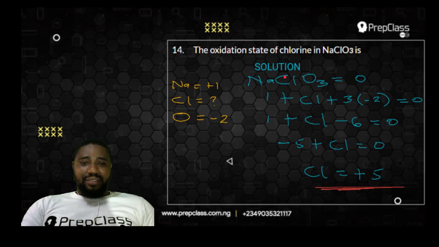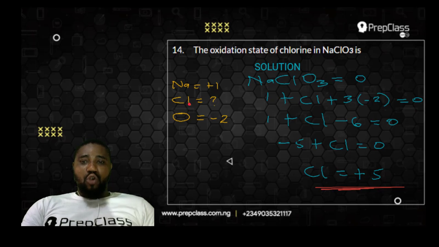Now remember that the total oxidation state of a neutral compound is what? 0. So that was why I wrote NaClO3 equals 0. So if you sum up all the oxidation states of each of the elements here, it will give you 0. Now sodium is +1 because it belongs to group 1.